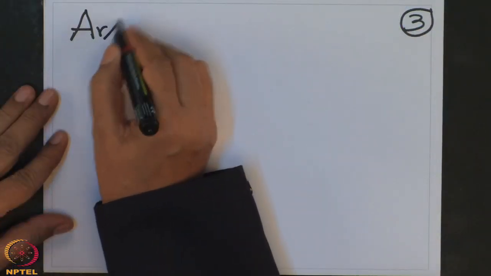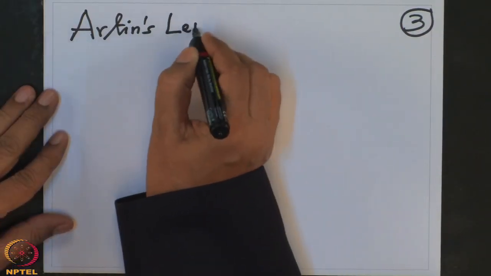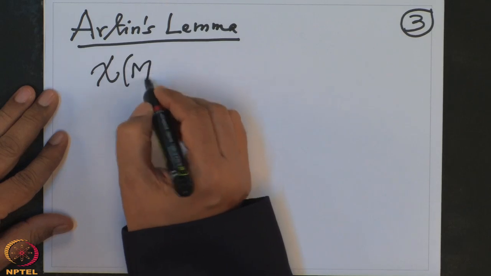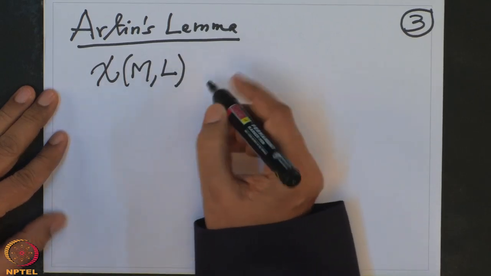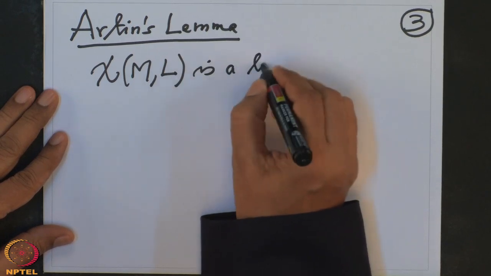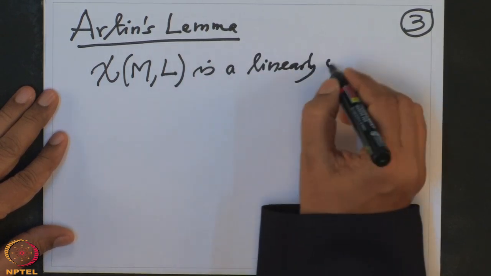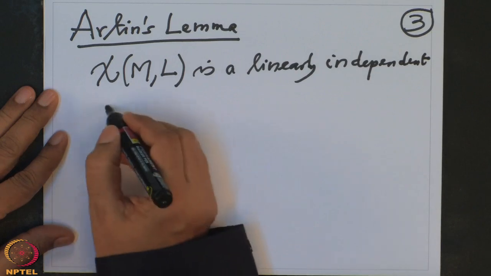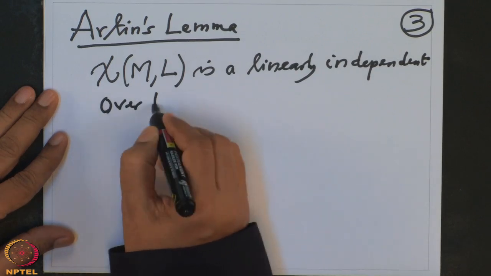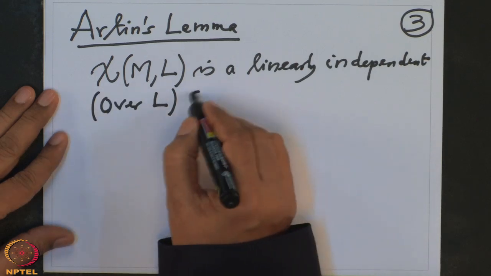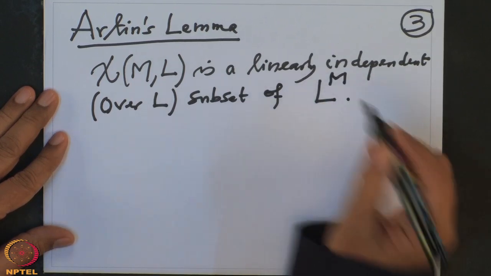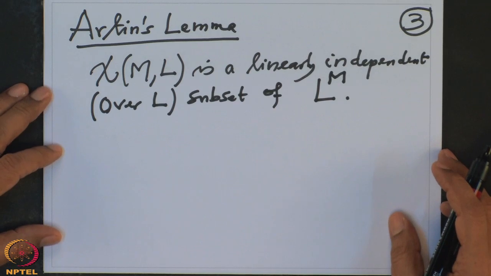So this Artin's lemma states that chi(M, L) is linearly independent over L, a subset of this vector space L power M. Now, when do we say a subset is linearly independent?